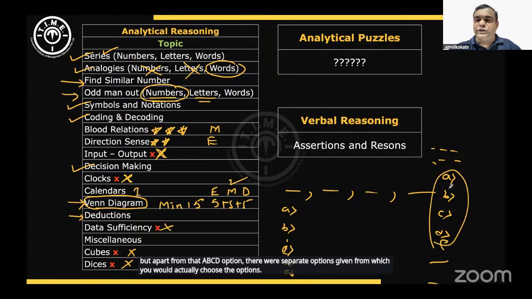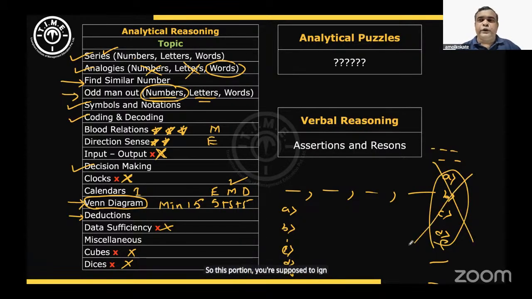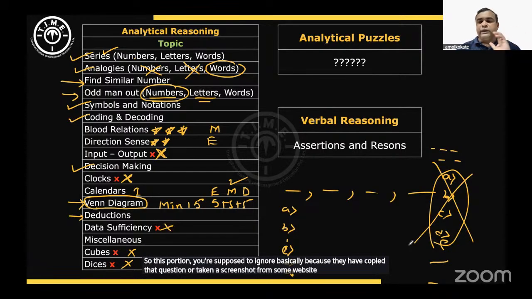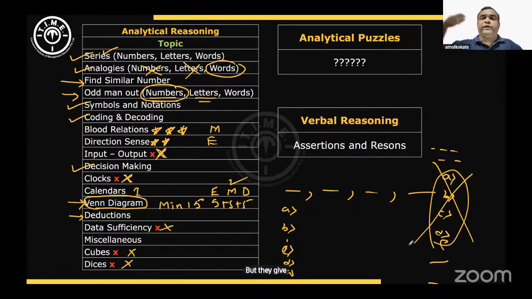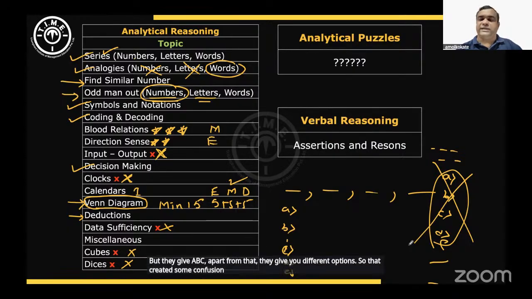So this portion you are supposed to ignore basically, because they have copied that question or taken a screenshot from some website. They were not supposed to copy the options, because they were supposed to give the options separately, where you're supposed to click the options. But they gave ABCD, and apart from that, they gave different options. So that created some confusion about what I should mark as the answer.